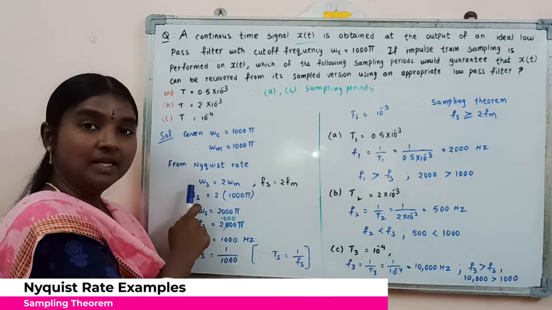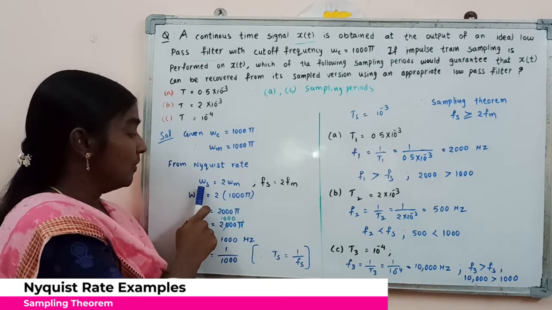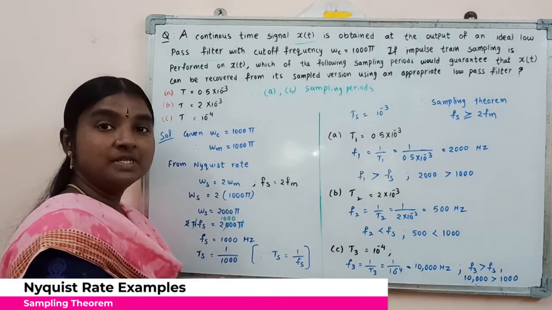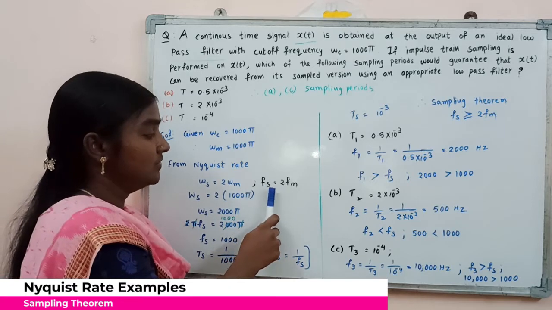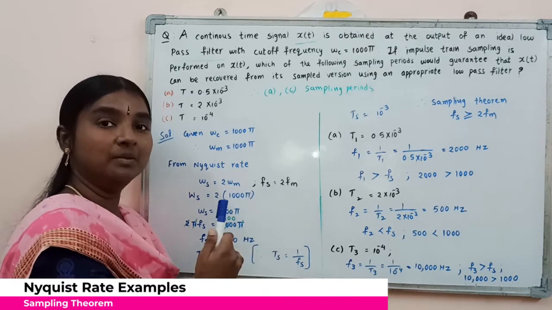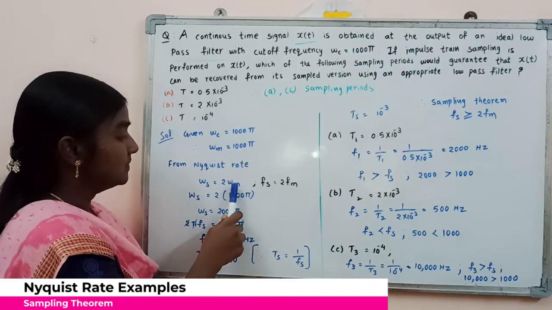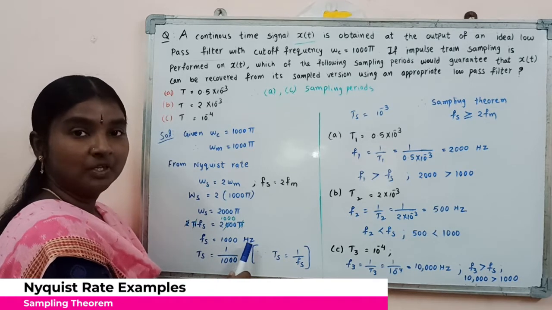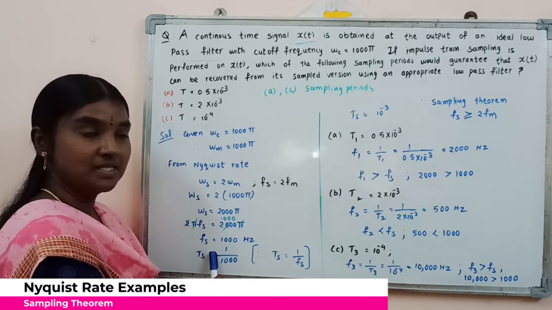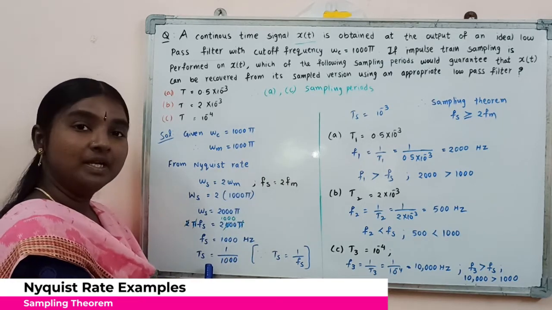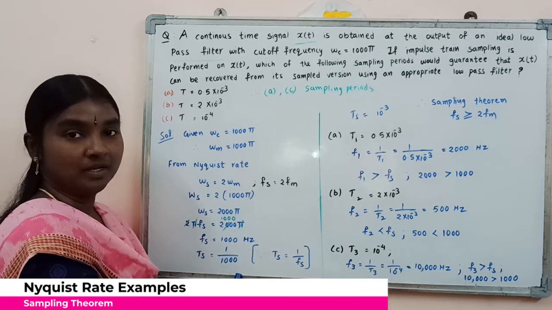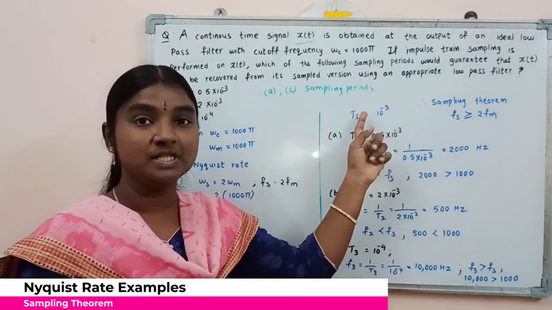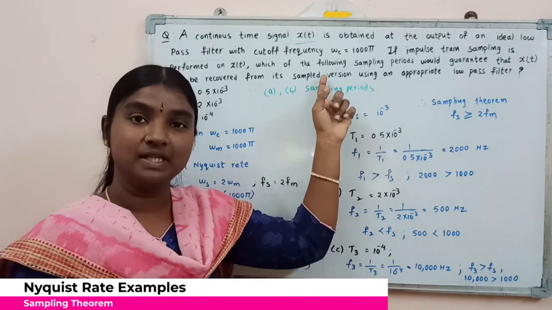So from the Nyquist rate, we know that omega s will be equal to 2 into omega m. In radians, the frequency can be written as omega s equal to twice omega m. And in cycles per second, or in Hz, the frequency fs will be equal to twice fm. We can write in both ways. Now, after substituting omega m, we can find fs as 1000 Hz. By considering the sampling frequency fs of this signal, the sampling period Ts will be equal to 1 by 1000. So Ts can be written as 10 power minus 3 here.